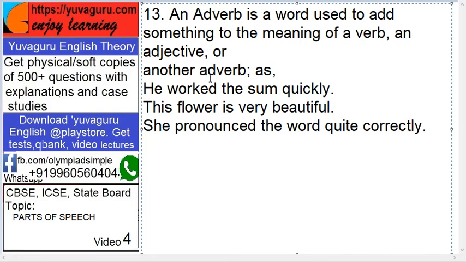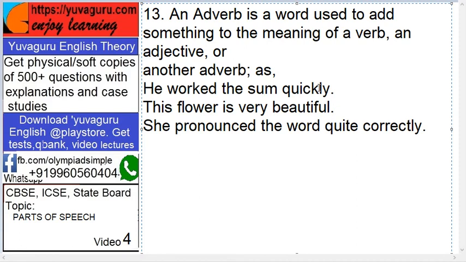Adverb means it adds something to the verb, adjective or adverb. Generally 99% of adverbs use "ly" at the end, quickly, correctly, but it's not compulsory. You must remember the basic theme, the basic purpose of adverb: add something to the meaning. He worked the sum quickly. Now what is worked? What did he do? He worked. So that is a verb. And quickly adds something to this work. So that's why quickly is an adverb.